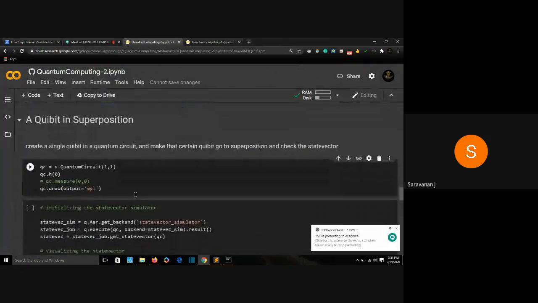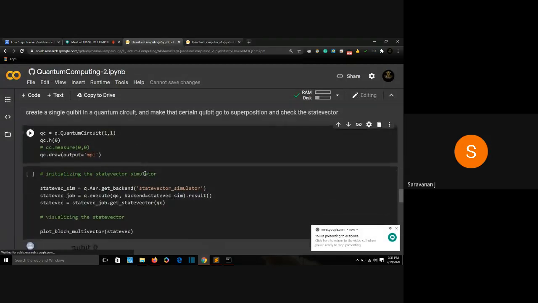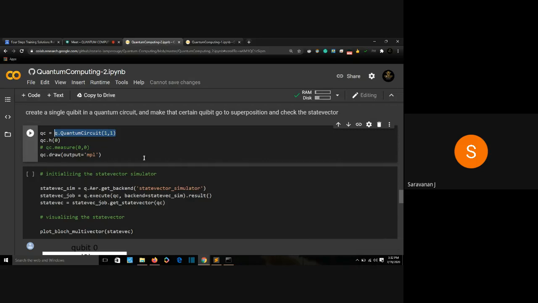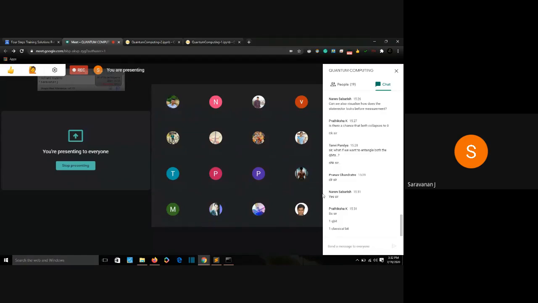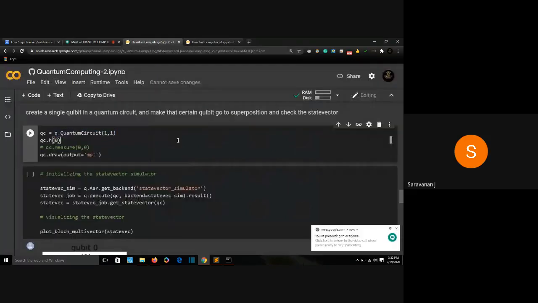All right. So this is my circuit. I'm calling my circuit QC. And then I'm saying Q dot QuantumCircuit(1, 1). What is the meaning of this? How many qubits and how many classical bits will be in my quantum circuit? Can someone tell me? One qubit, one classical bit. Great, Pratiksha. So we'll be having one qubit and one classical bit in my circuit.